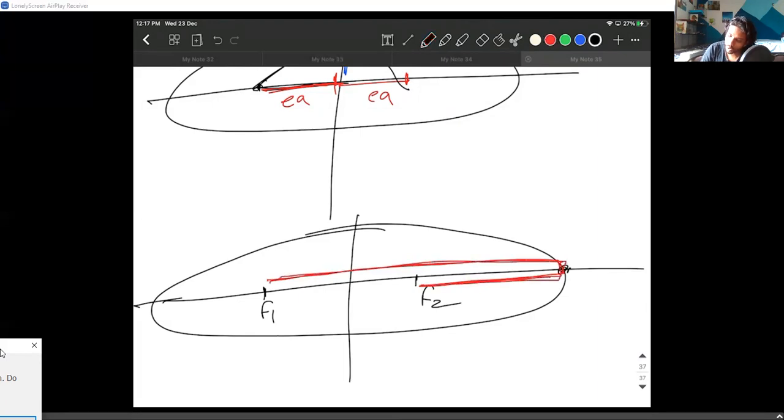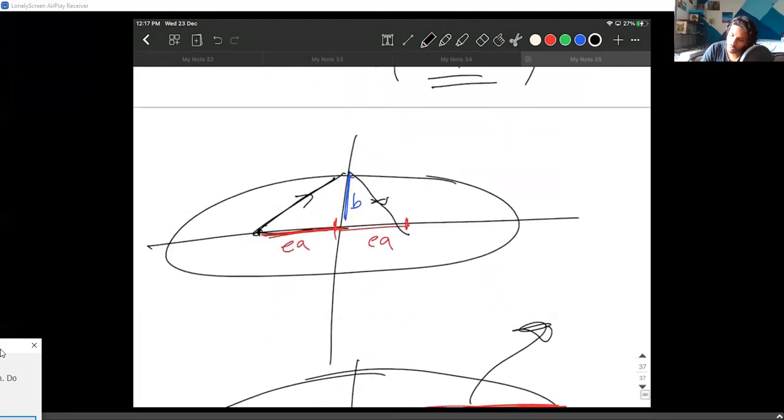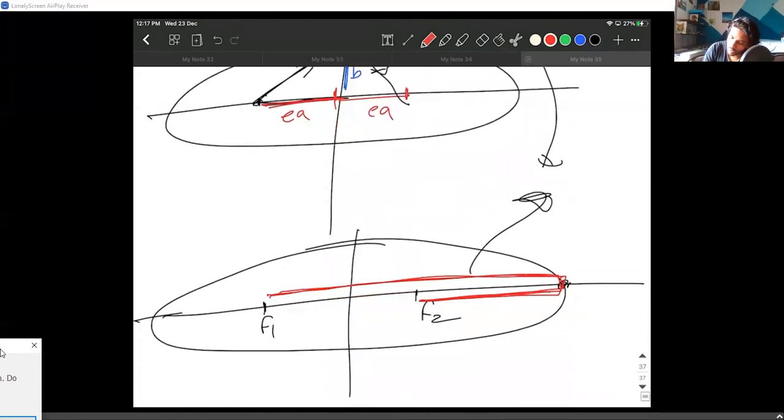Now this whole length must be equal to this whole length, because we just agreed no matter which point I take, the length of the string joining from the focus points must be equal. So use the same idea, because if you clearly see, this length is nothing but this length.